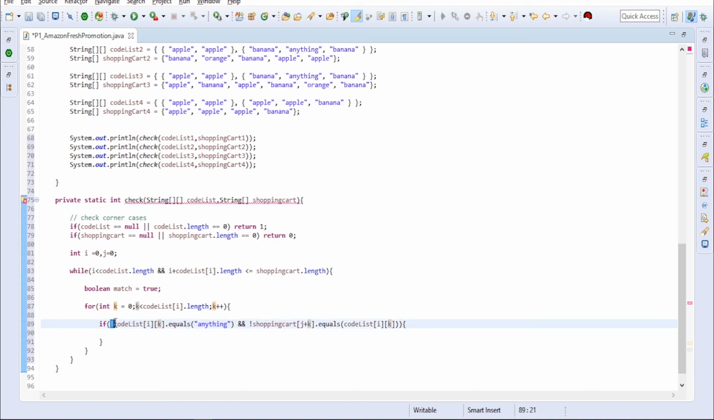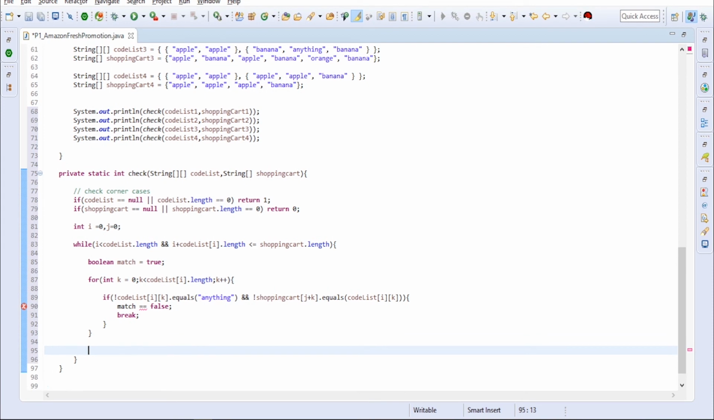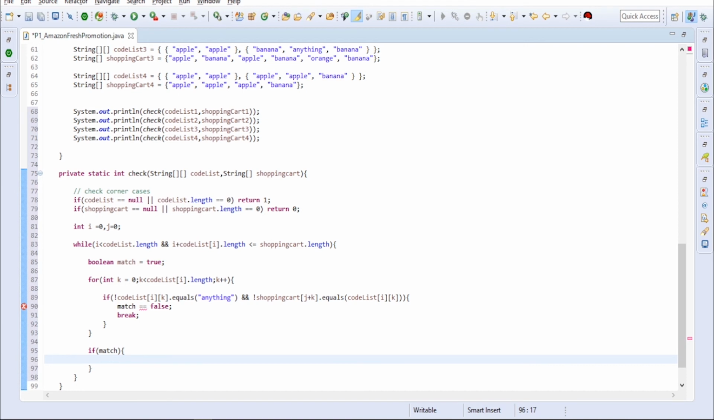Okay, so both should be equal. If it is not equal, then it is not a match, so we'll make our match false and we will break the loop. Once it is completed, that means one of the lists in our code list has been fully iterated. After that, we will check whether it is a match or not, that means whether the code list is completely there or not.